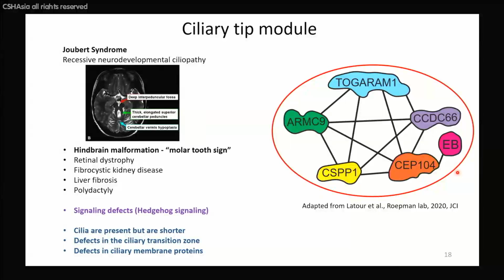And what is interesting is that mutations in these proteins cause ciliopathies, mostly recessive neurodevelopmental ciliopathies like Joubert syndrome, with the major phenotype as hindbrain malformation, a very characteristic feature of brain development defect, as well as some defects in the retina, kidney, liver, and also sometimes polydactyly, which are mostly all associated with signaling defects, particularly Hedgehog signaling.